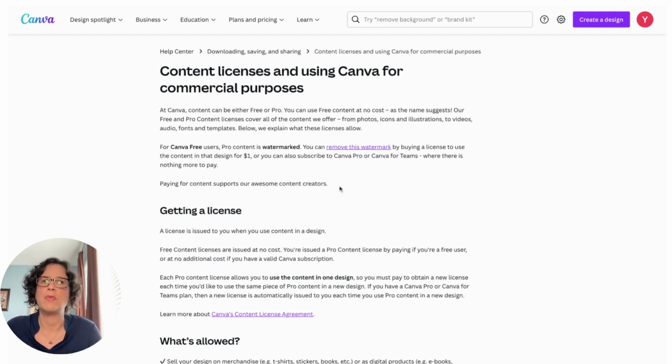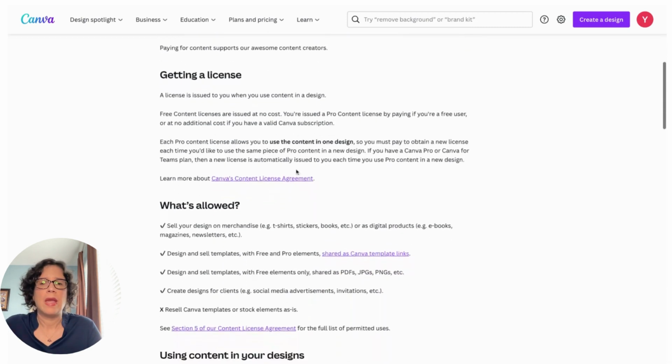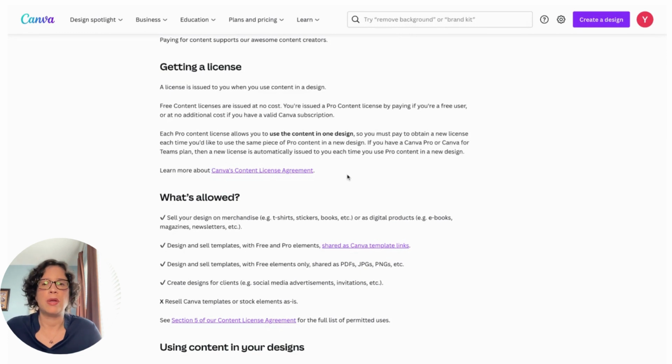So essentially, there's two ways that you can utilize Canva, right? There is the free for users, which is the way that I started. And then there's the pro content, in which all the watermark stuff is gone away, so you're able to remove that. It's very, very easy to use. Like I said, in terms of the free content licenses, there's no cost. You're able to make a lot of different designs, but be aware that whatever is free in there might come back to you. So keep that in mind as you're designing your own thing.